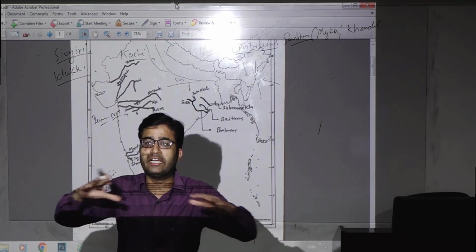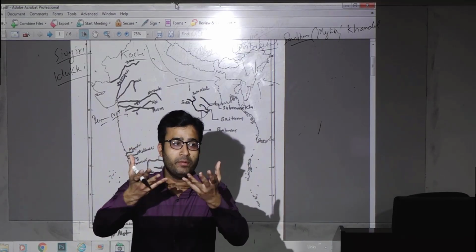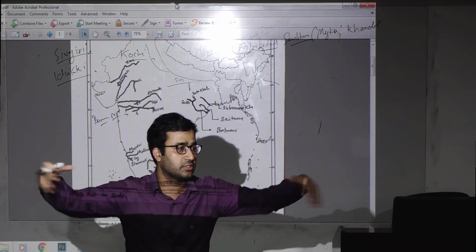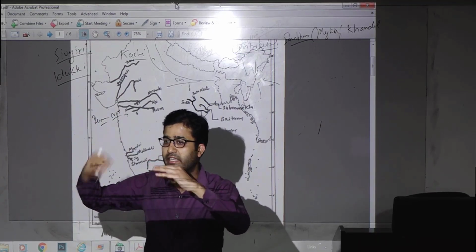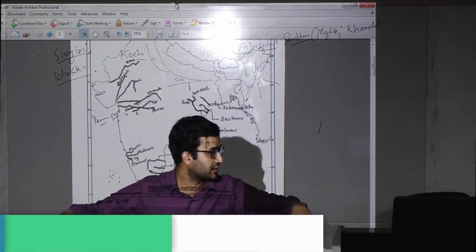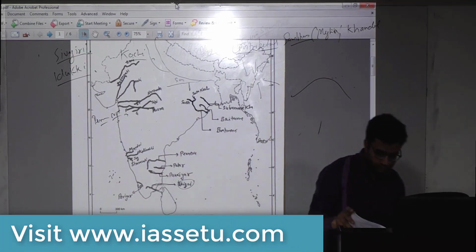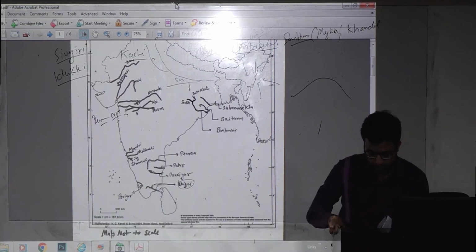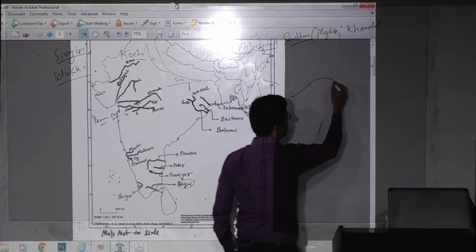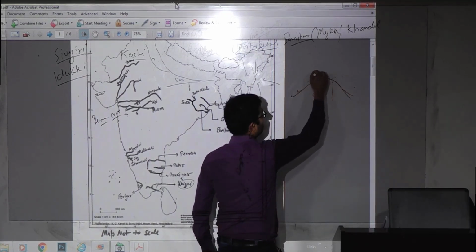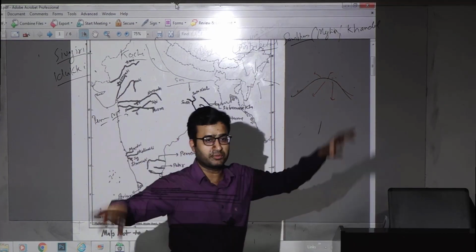Opposite to centripetal we have radial drainage. In radial drainage we have a highland dome from where the streams diverge in different directions like a radius. A highland will be there, from there streams will diverge in different directions like a radius. So a central highland like this, a blue marker. So here we have the streams in different directions. This is the central highland and these red marker lines are the streams.